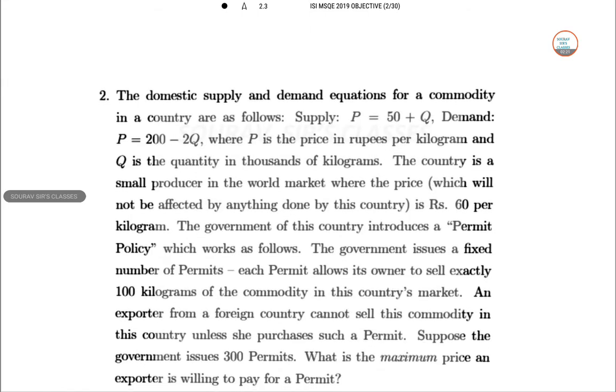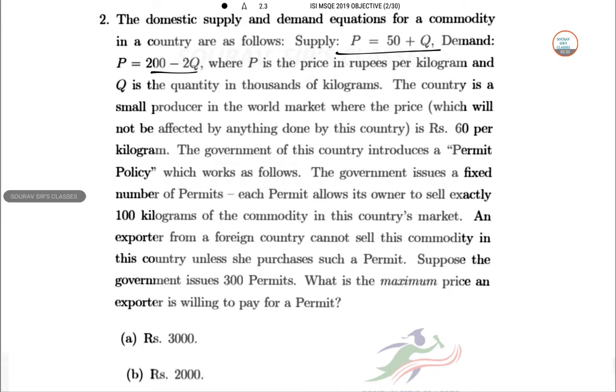Okay, this is about the domestic demand and supply of a commodity of a country, which follows P equal to 50 plus Q and P equal to 200 minus 2Q, where P is price per kilogram and Q is quantity. The country is a small producer in the world market where the price is 60 per kg. The government of this country introduces a permit policy.